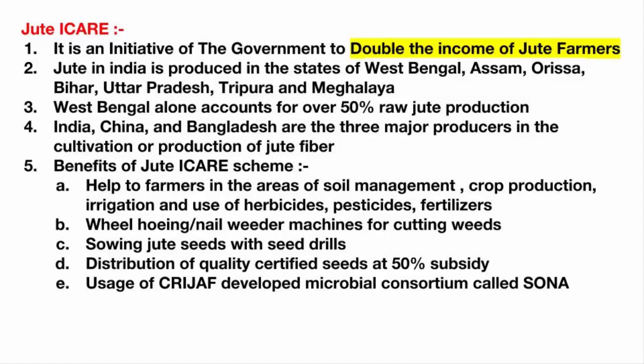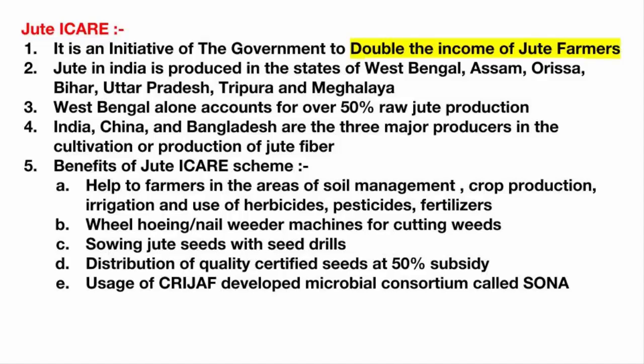Then they apply this SONA, which is a microbial consortium, which I just told you about moments back. They apply this scientific biotechnology between the bundles as they are laid on top of each other. It helps to reduce the soaking period by 6 to 8 days. Now this way of jute production improves the productivity by 8 to 10%, and it also improves the quality.